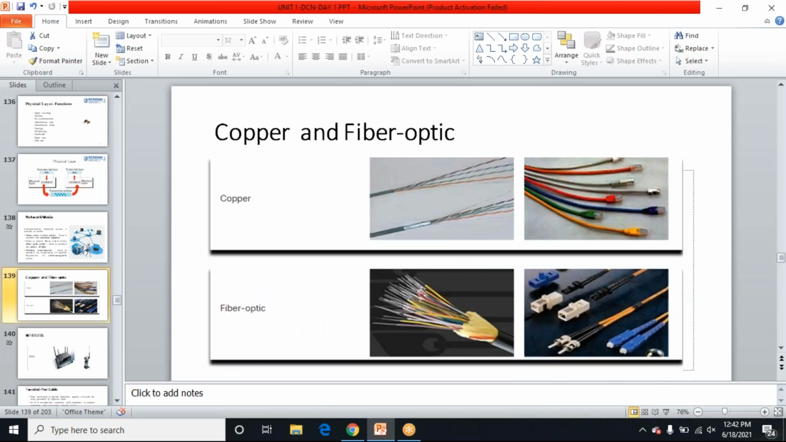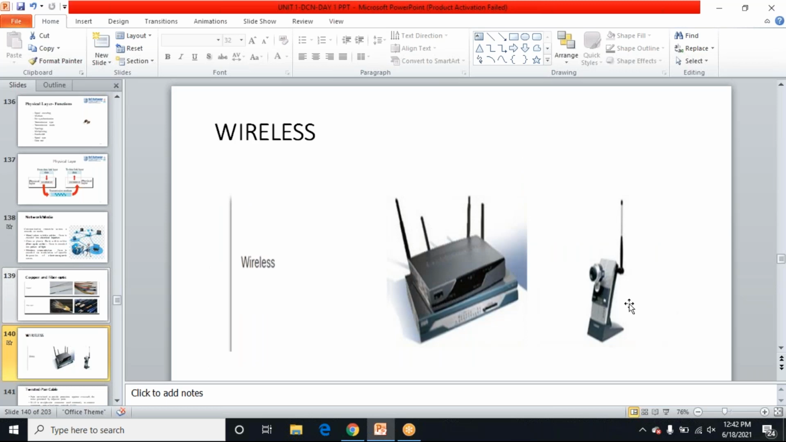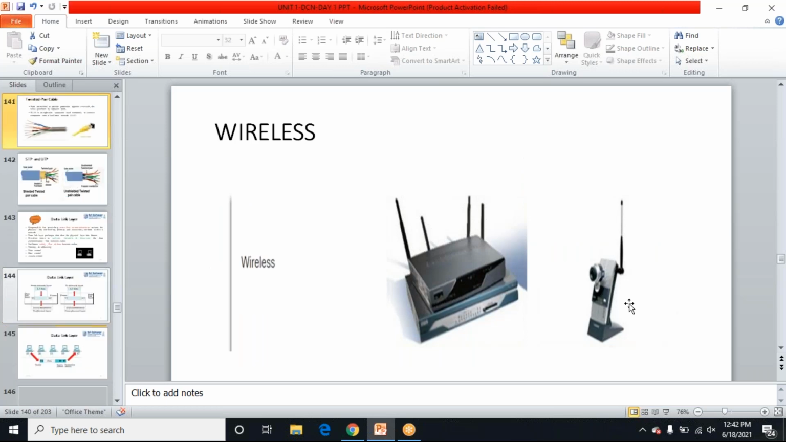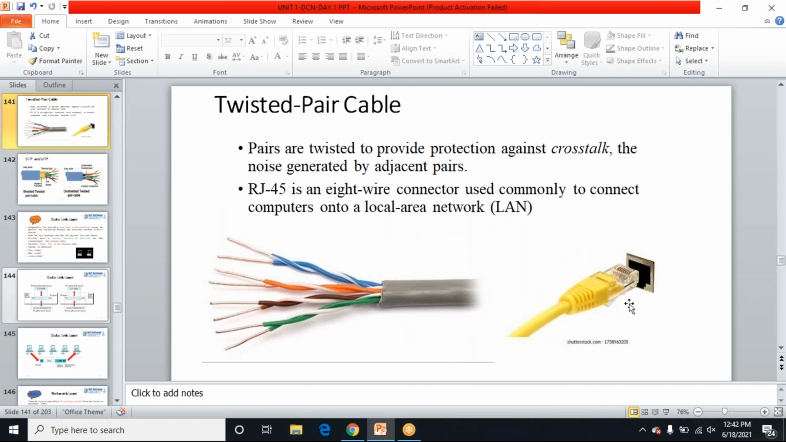These are the cables, the copper cable. The first one is the copper, and this is your fiber optic cable, and these are the connectors, the RJ45 connection, and this is a fiber optic connection. And wireless, you know it, right? It is a wireless access point. We are going to use it, and twisted pair cable also. You'll have 4 pairs of twisted pair cable.